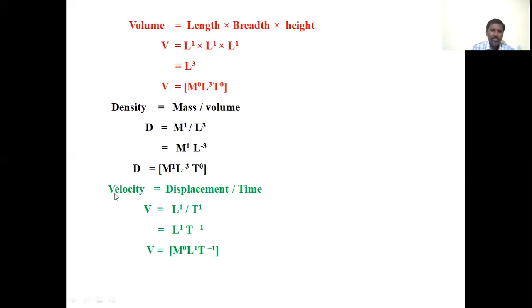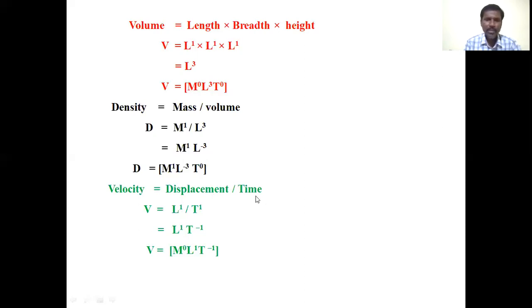Next derived physical quantity is velocity. What is the formula for velocity? Displacement by time. What is displacement? The shortest distance between 2 points is called displacement. It is nothing but the distance or length between 2 points. Therefore the dimension formula for displacement is L.